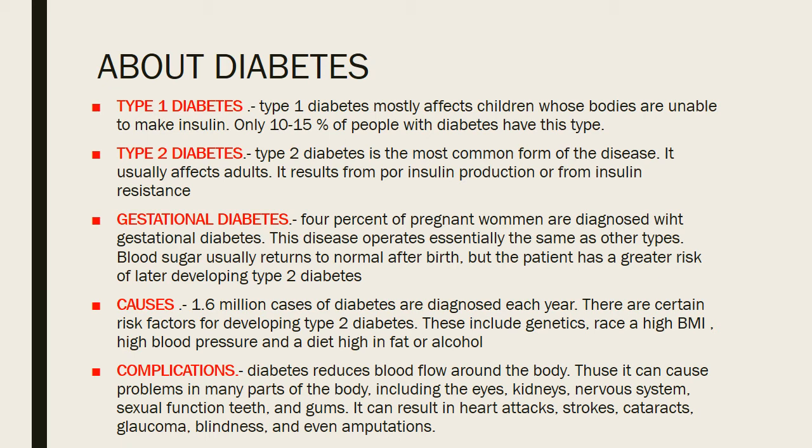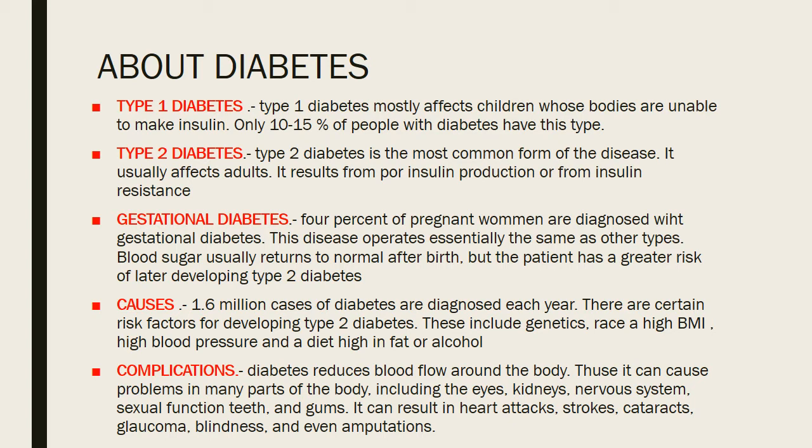Type 1 diabetes. Type 1 diabetes mostly affects children whose bodies are unable to make insulin. Only 10–15% of people with diabetes have this type. Type 2 diabetes. Type 2 diabetes is the most common form of the disease. It usually affects adults. It results from insufficient insulin production or from insulin resistance.